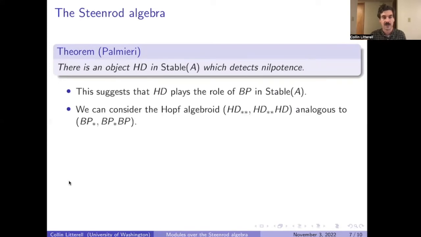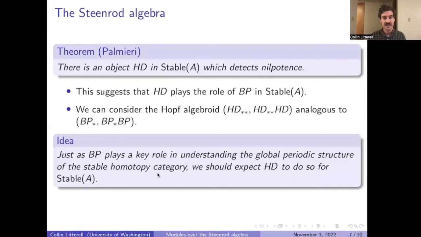In light of this, we can consider the Hopf algebroid where we look at the homotopy groups of HD and then the HD homology of HD. This is analogous to the Hopf algebroid (BP_*, BP_*BP).